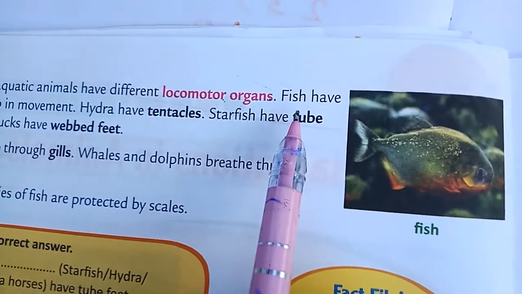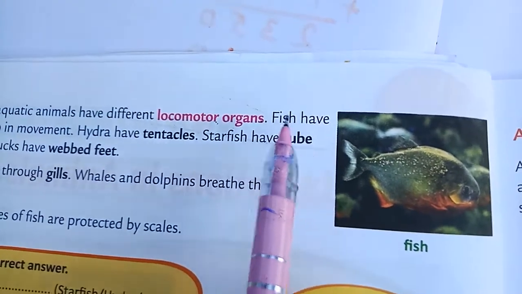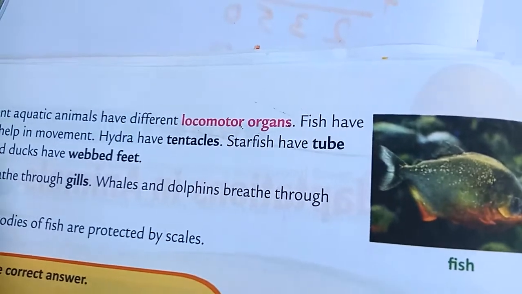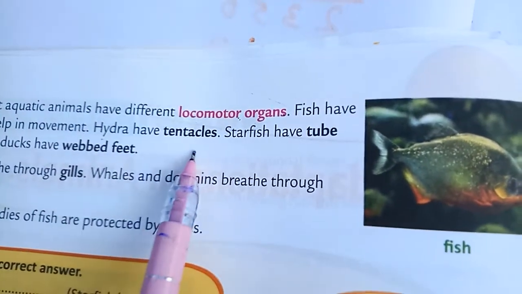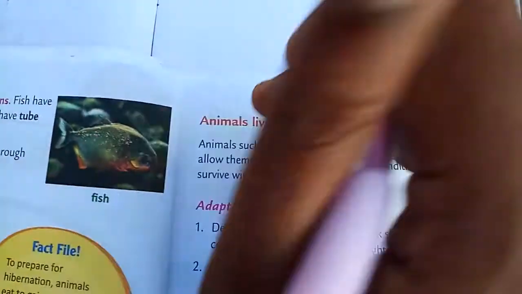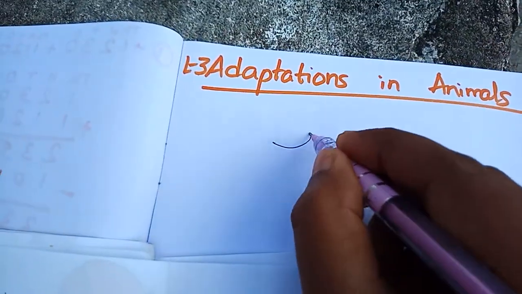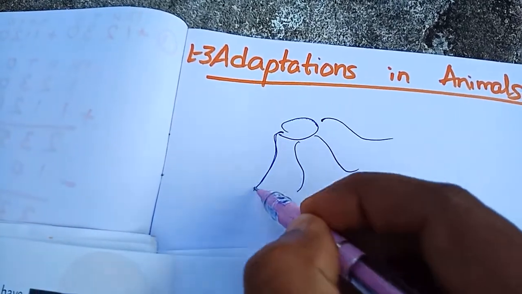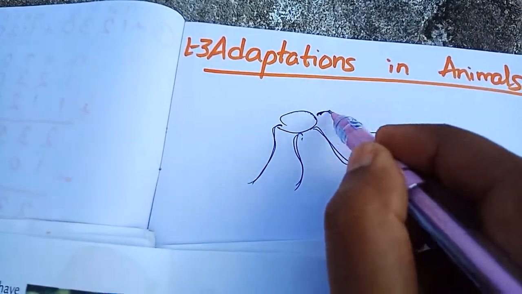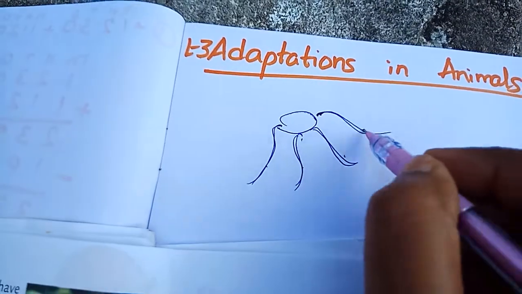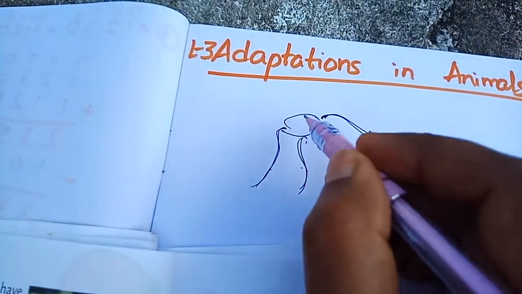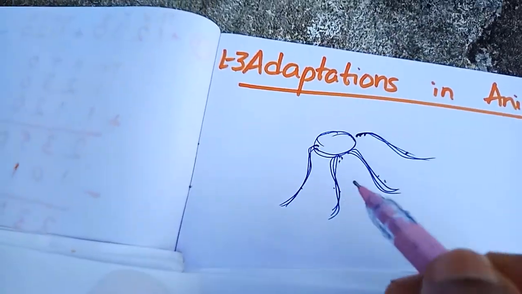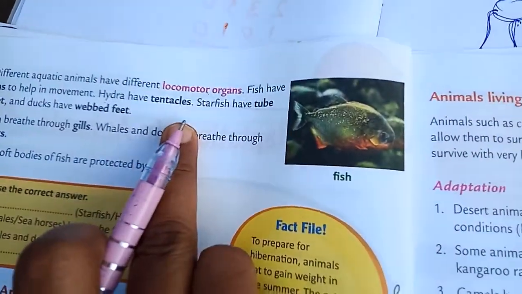The first one is fish have fins for swimming. Next, hydra have tentacles. Hydra looks like this. These help for swimming. This is the body, these are the tentacles.